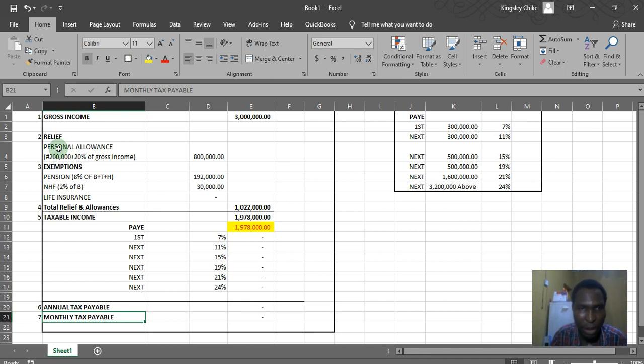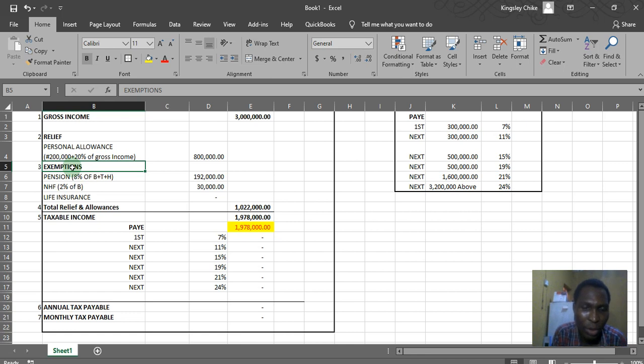That is 200,000 naira, as I've written here, plus 20% of your gross income, which is this. 20% of 3 million is 600,000, plus the 200,000 gives us this 800,000 here.